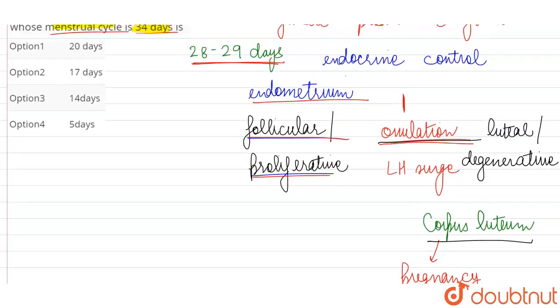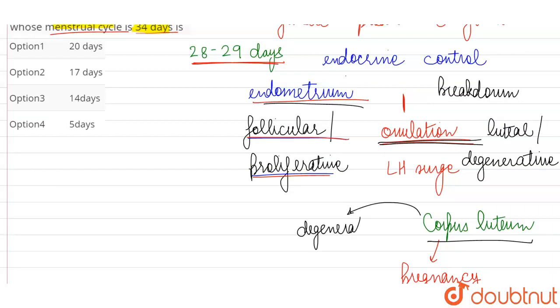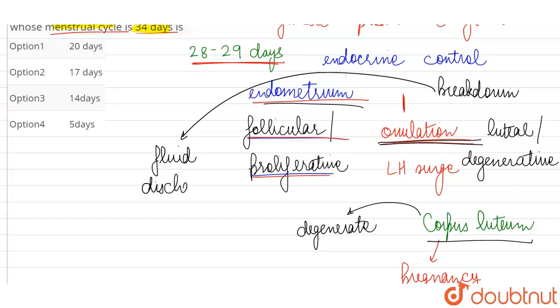However, ultimately, if the egg that has been released during ovulation is not fertilized, the endometrial lining is going to break down. The corpus luteum is going to degenerate, and a new menstrual cycle is going to begin, which starts with the ejection of this broken down endometrium and unfertilized egg through the vagina in the form of a fluid discharge. So this is what causes the bleeding or the menstrual flow during the first 2 to 5 days of the menstrual cycle, and then the new follicular phase begins.